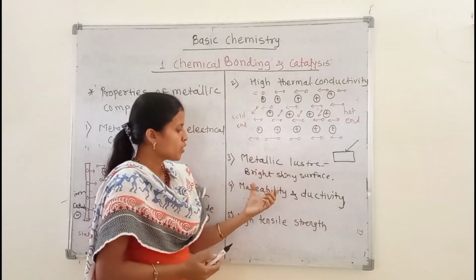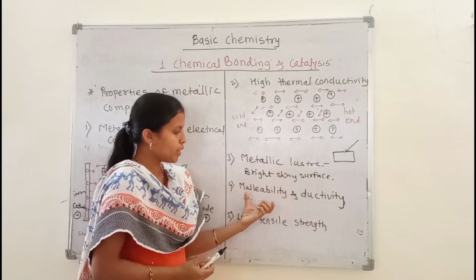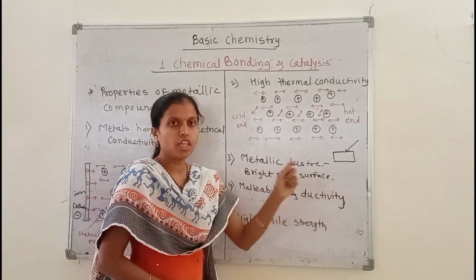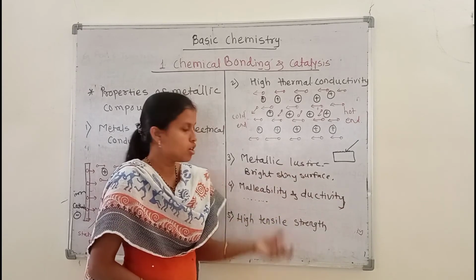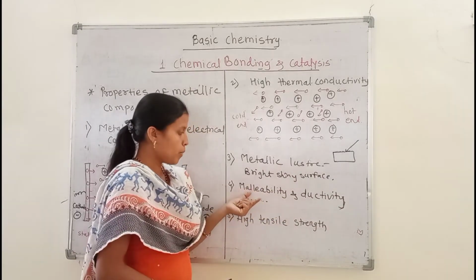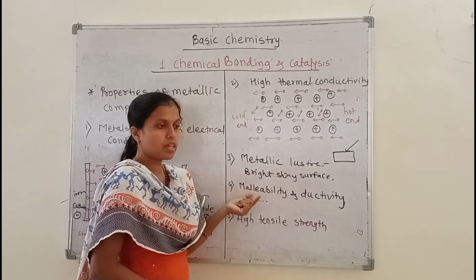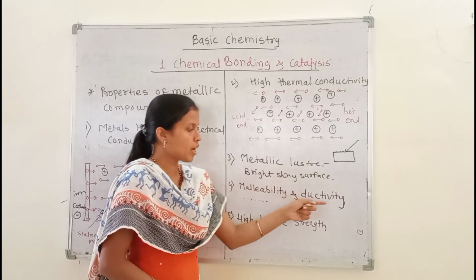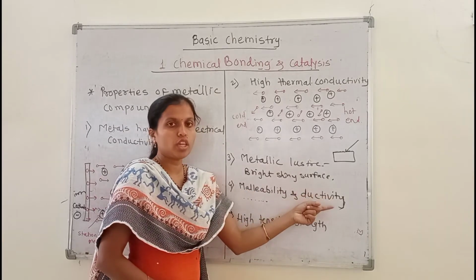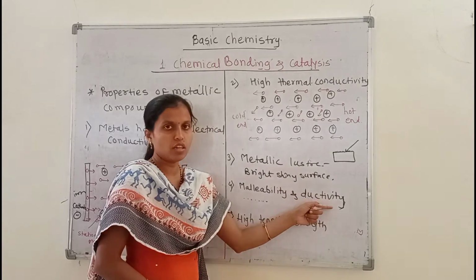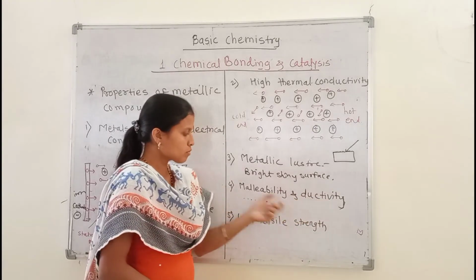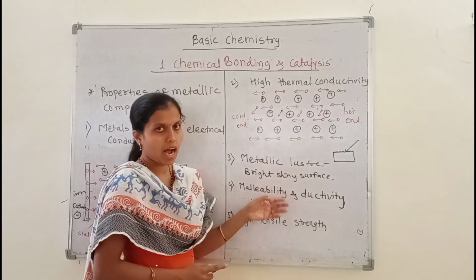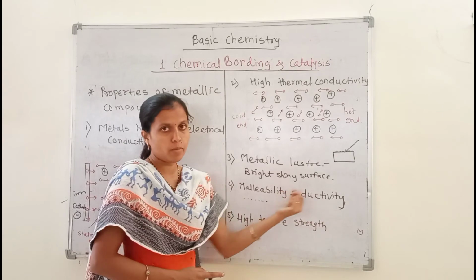So that's why metals can be drawn into thin sheets, and can also be converted into thin wires. Malleability means metals can be drawn into thin sheets, and ductility means metals can be drawn into thin wires. Some metals, those that are hard, show this type of property, malleability and ductility.